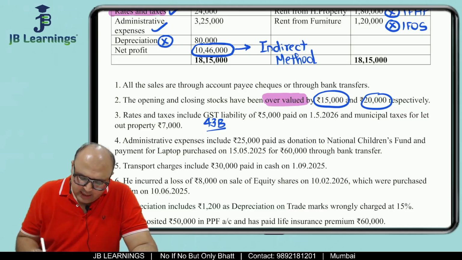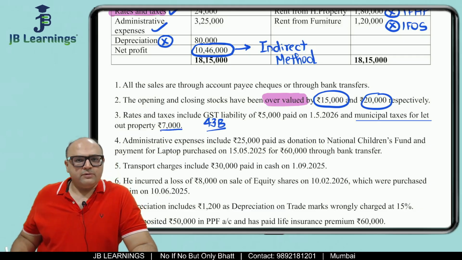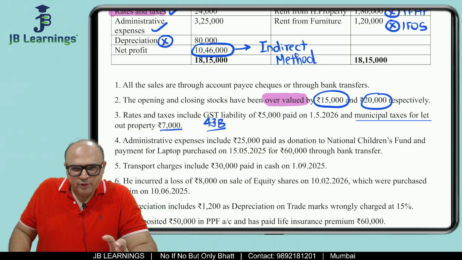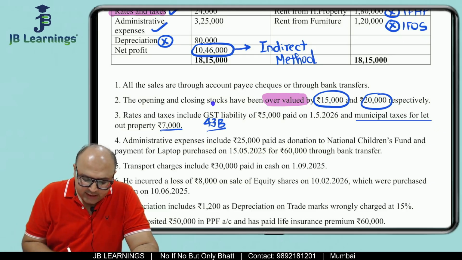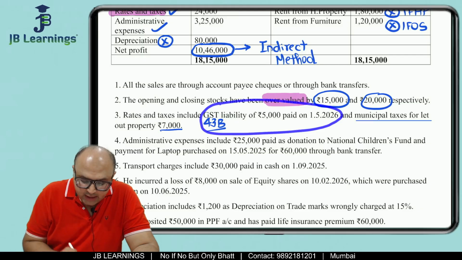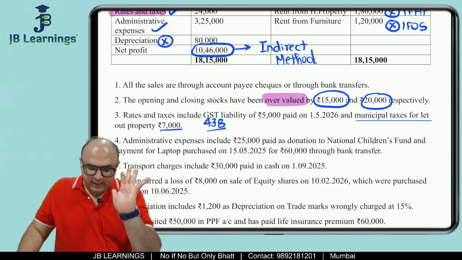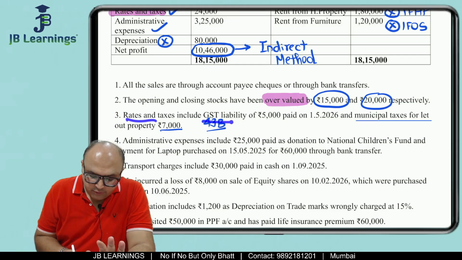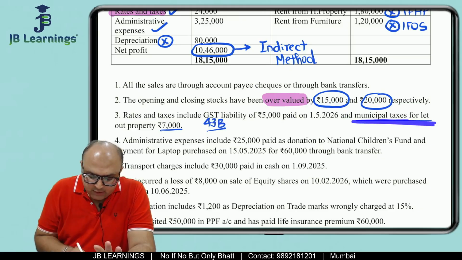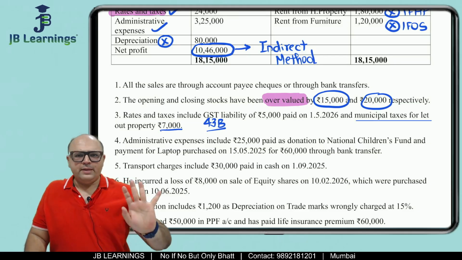This is allowed. And it also says there is municipal tax which is included in rates and taxes of 7,000. Now see, what they have done is a very smart work. They have tried to put you into a trap over here. For GST liability, they have said it was paid on 1st May. So the date is given for GST liability. But for municipal tax, they have not given any such date. See, read the question very carefully. What they are saying: rates and taxes include GST liability of 5,000, which was paid on 1st May, and it includes municipal tax 7,000. But in municipal tax, they have not given any date. So it means municipal tax must have been paid in 25-26 only.